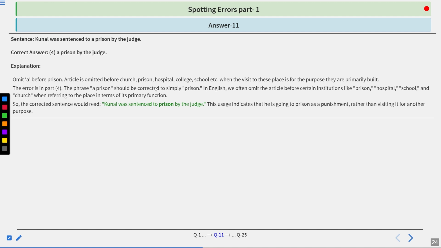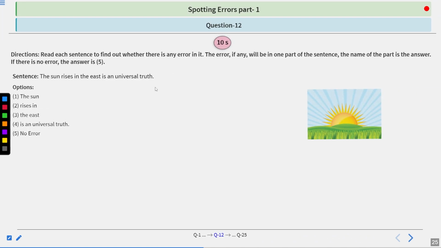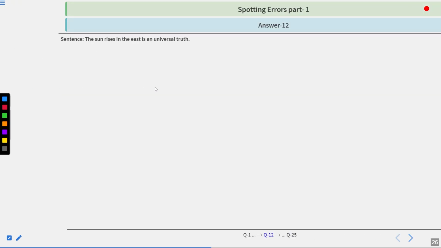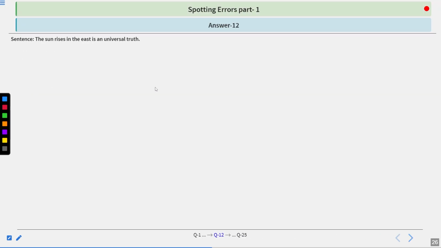Let's look at the next question. The sun rises in the east is an universal truth. Options are given below. You have 10 seconds to answer. I hope you have found the correct answer. Let's look at the correct answer and the explanation. The correct answer is 4, is a universal truth.